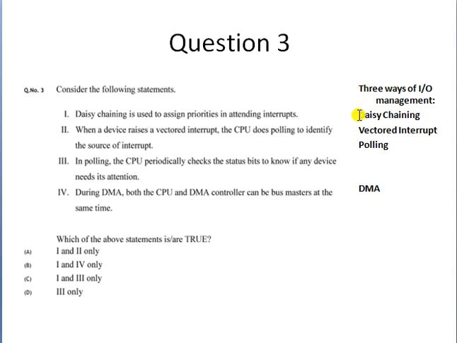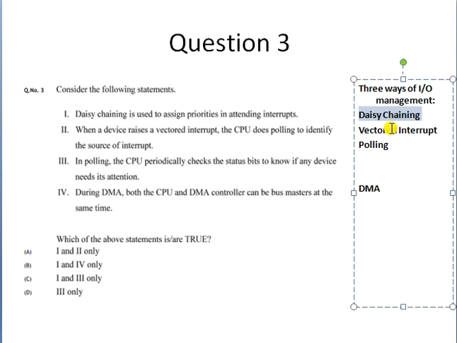So when we come to daisy chaining, in the daisy chaining method, for the interrupts that are rising in the system, a priority chain is maintained, and each device which raises an interrupt has a priority associated with it, and according to its priority the interrupt will be handled. A priority queue is maintained for receiving all the interrupts.